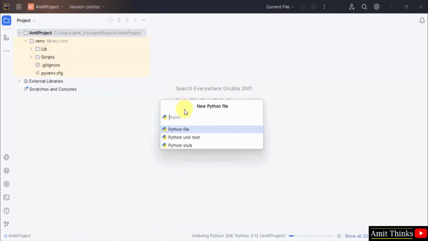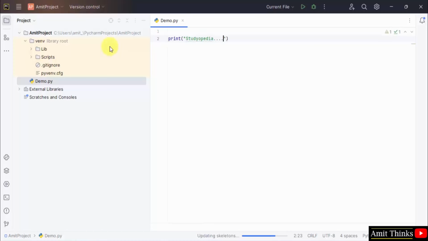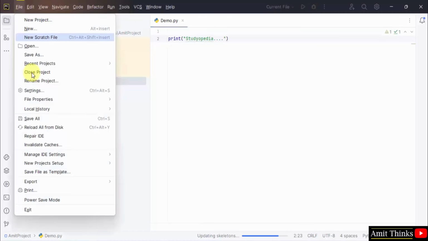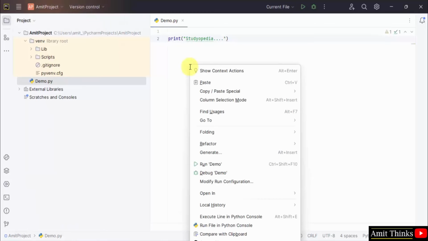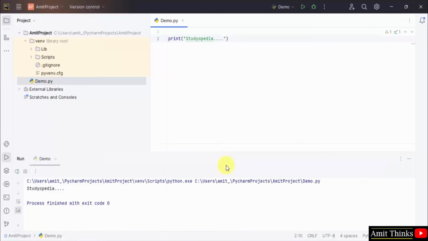Now you can directly run your first project. Let's say I'll just print something. Okay, I'll go for file, save all. Right click and click run demo. Here it is. Studiopedia is visible. Okay, that means we successfully printed using the print method in Python. Here it is, Studiopedia.